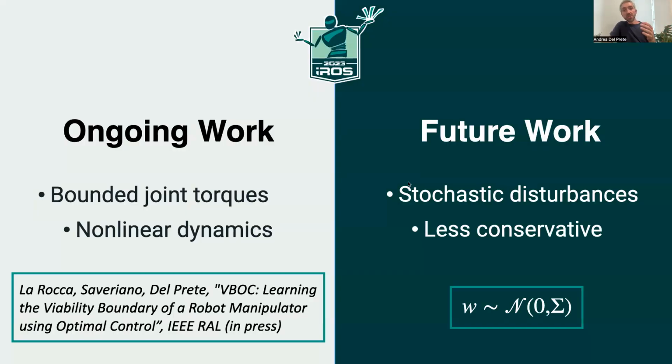Recently, we have started working on a more challenging problem, which considers bounded joint torques instead of bounded accelerations, which makes the problem more realistic, but it also makes it much more difficult because it becomes nonlinear. You can find in this paper our latest result on the subject. In the future, we'd like to explore the idea of modeling disturbances as Gaussian random variables, which should result in a less conservative behavior of the system.